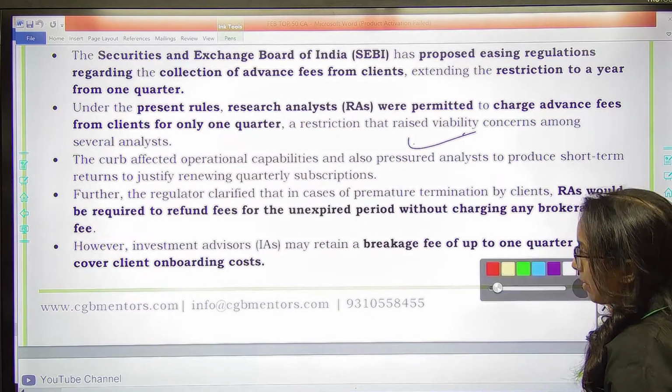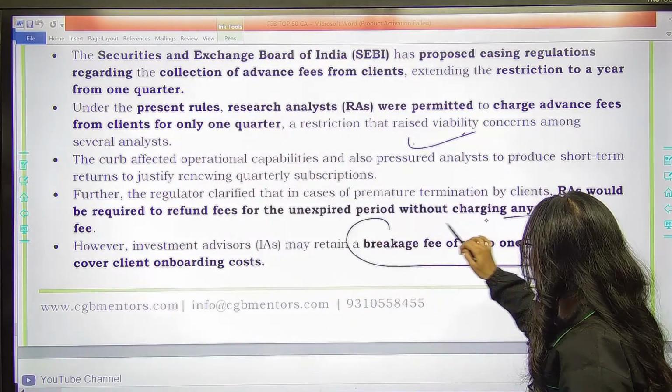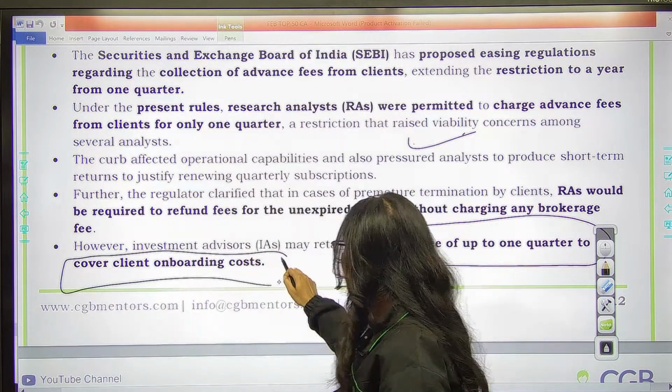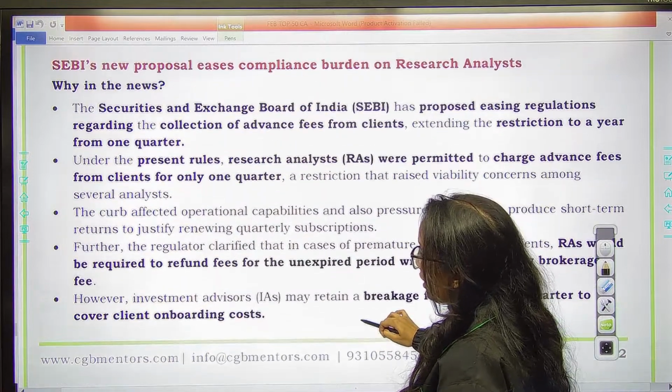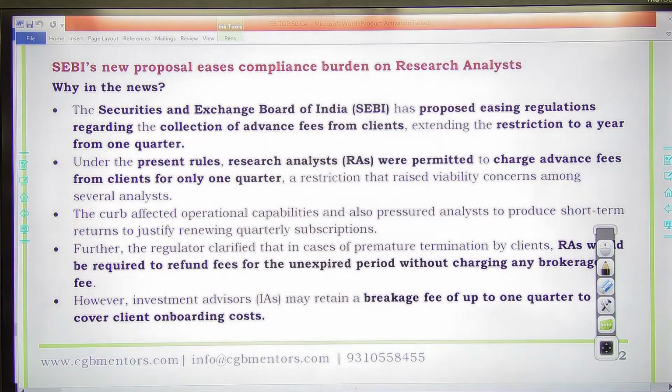However, remember, investment advisors may retain a brokerage fee of up to 1 quarter to cover client onboarding cost. Investment advisors के लिए अभी भी ये 1 quarter रहेगा, but the research analyst, remember, will be having 1 year's leverage. Is that clear?